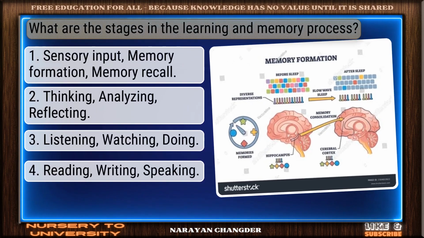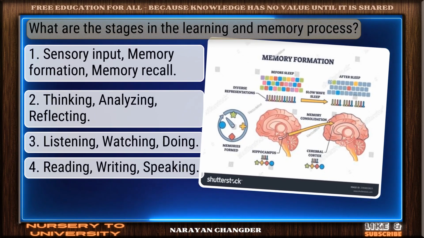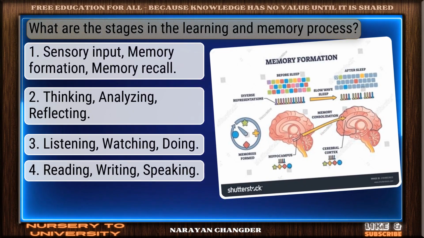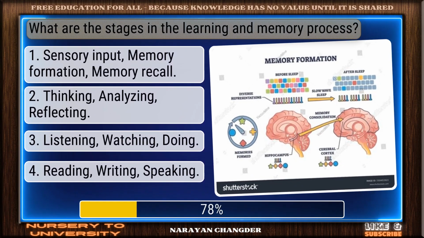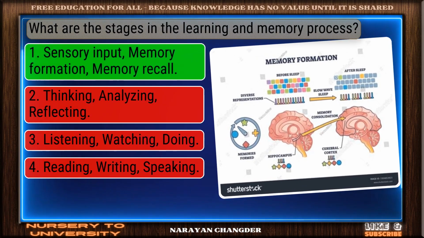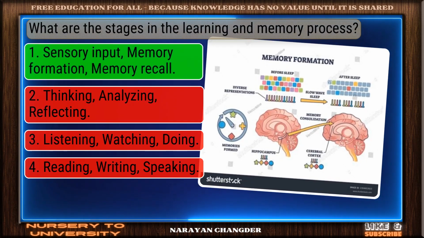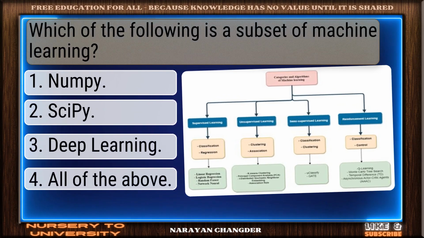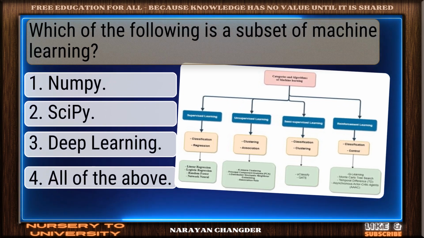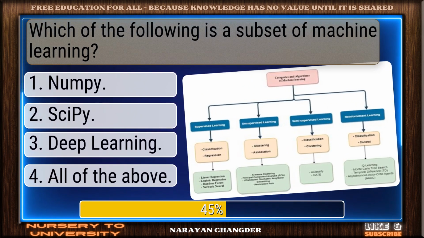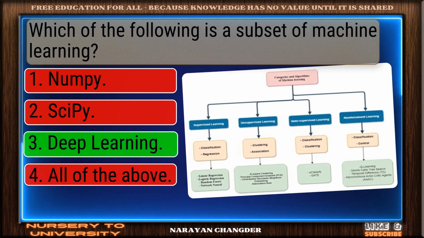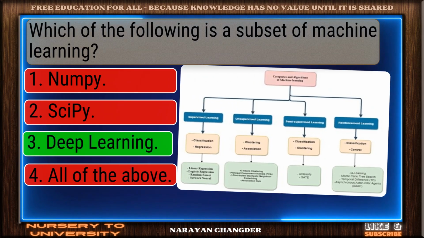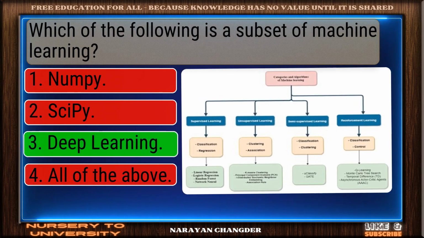Question number 25. What are the stages in the learning and memory process? Right again. Sensory input, memory formation, memory recall is a valid answer. Question number 26. Which of the following is a subset of machine learning? Well picked. Deep learning is the correct answer.